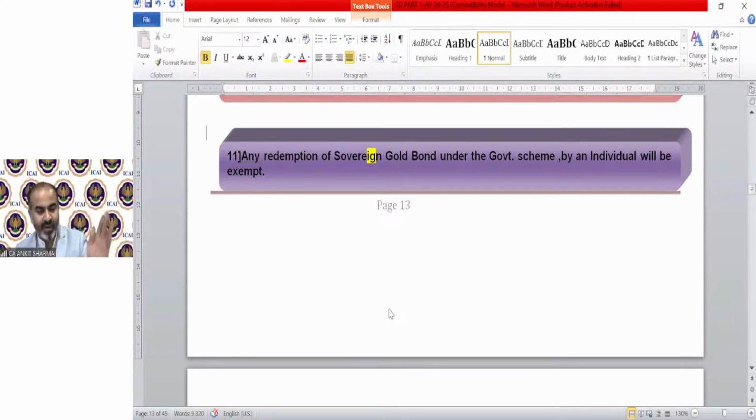Except that case, if any asset has been purchased before 1/4/2001, then whatever the purchase price, that means whatever has been paid by you for that asset. That price needs to be compared with the FMV on 1/4/2001. Whichever is higher will be your cost of acquisition.